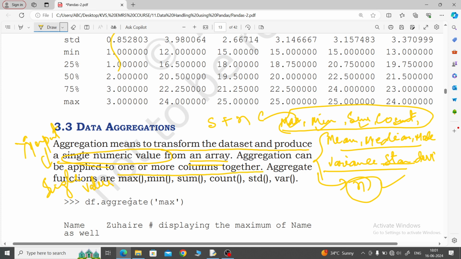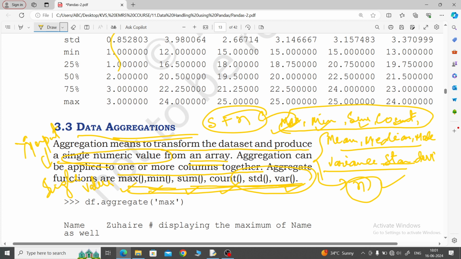The aggregate functions are max, mean, sum, count, standard deviation and variance. Which ones are not taken? Median and mode. Max, mean, sum, count, these 4 accept string plus numeric data, then standard deviation and variance. Clear? So these 6 functions, not 6 data, are called data aggregation, because a question will come from here: which functions are called data aggregation. So remember that.